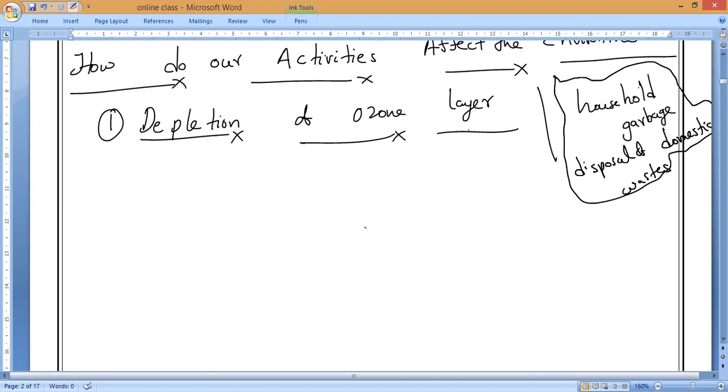So now let us come to here. Before understanding depletion of the ozone layer, we should first know about oxygen. What is the oxygen molecule? O2 is the oxygen molecule. One oxygen molecule is made up of how many oxygens, guys? Please respond. One oxygen molecule is made up of two oxygen atoms. Is it yes or no, guys?